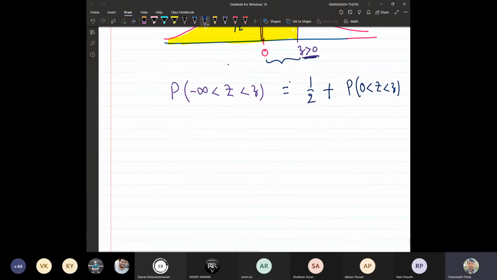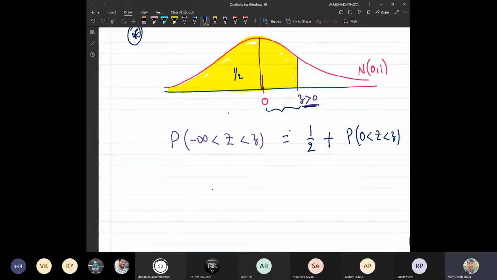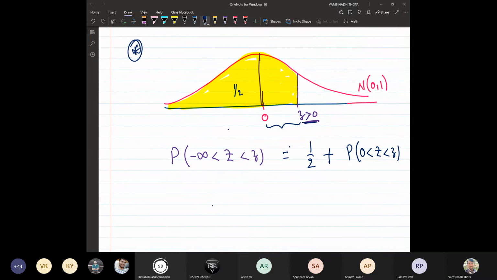On the other side, suppose I want, it can also be written from minus infinity to Z, as this is further equal to... Now let us see. What is the probability in this area, from here to here?